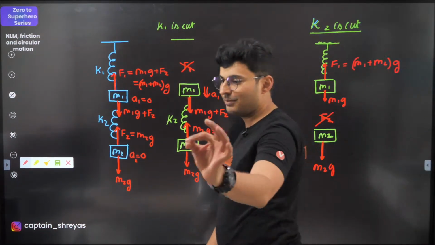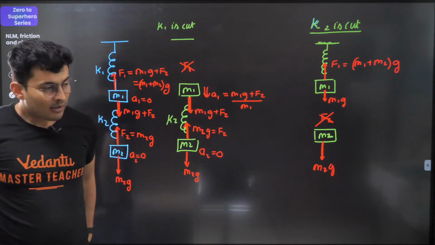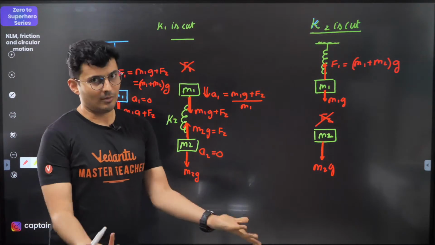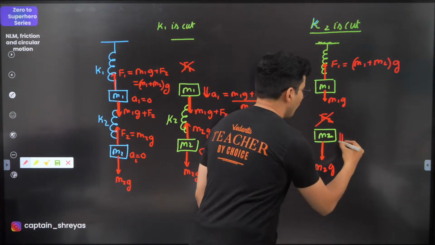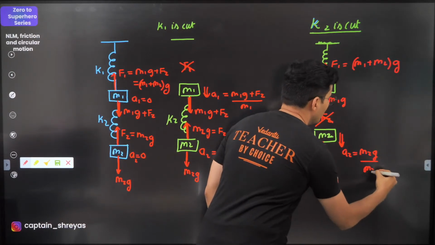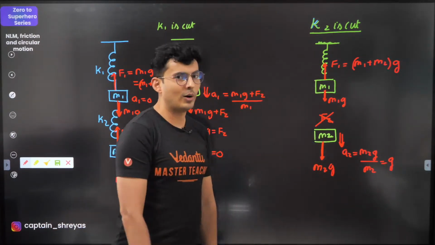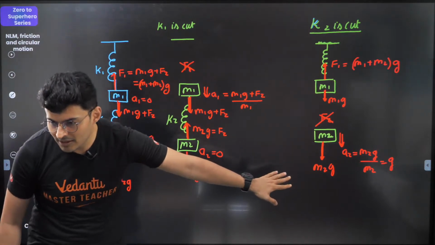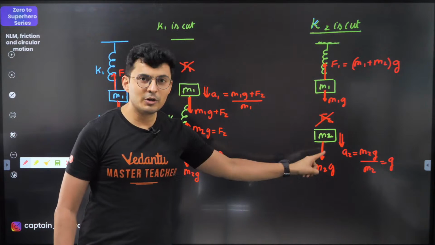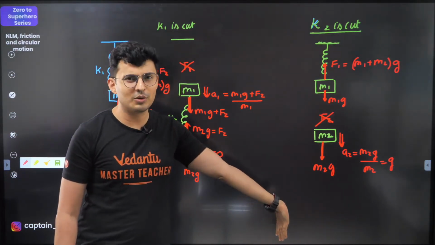Now think and tell me what will happen to M2. There is only one force on M2, which is M2G, which is the weight. So hence, won't this guy accelerate? It will be M2G by M2, which is G, which is nothing but a free fall. Everybody clear about this? Hi Monica Naravade. Good evening. Isn't it going to be free fall? That's it. Nothing is there from the top. It's just going to be free fall.